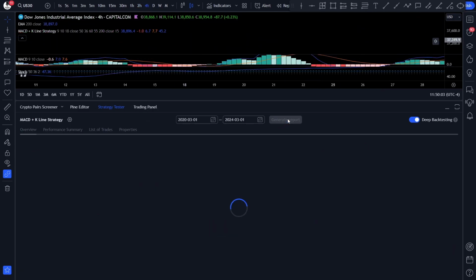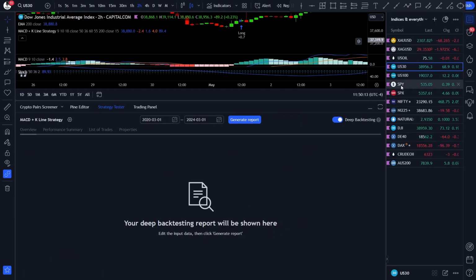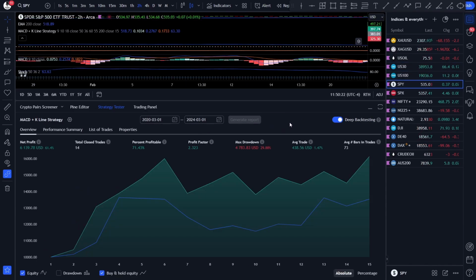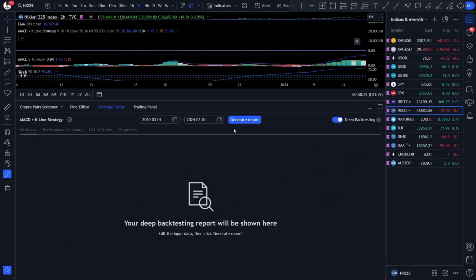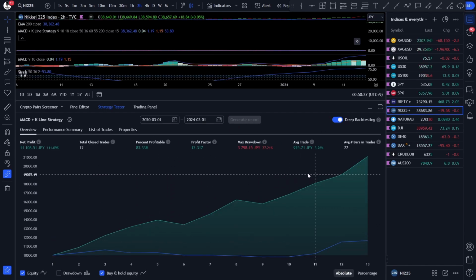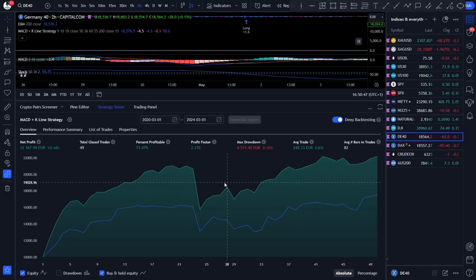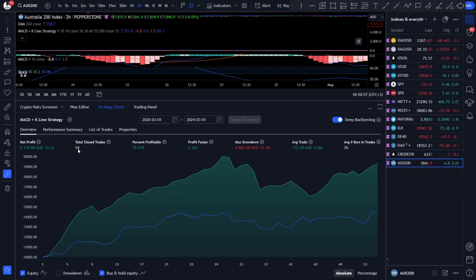The script also works on the 4-hour chart, but it is not as good, and in the last 2 years it would have been losing. So I would stick with the 2-hour chart. Now let's see US100. It is also profitable. SPY, also good, but has very low trade count. Nifty is profitable, but again low trade count. Nikkei. This one looks amazing, but only 12 trades. DJI, also profitable. DAX 40, profitable. DAX is also profitable. And the Australian 200 is also profitable.